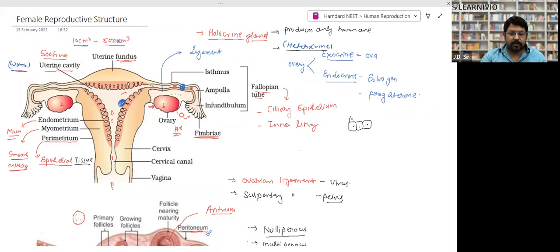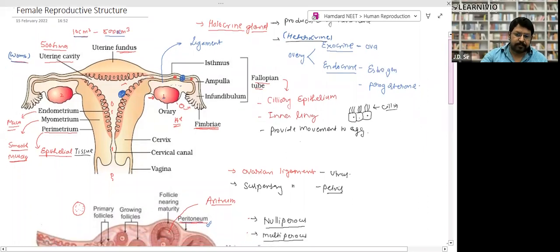These hair-like structures are called cilia. Ciliary epithelium has cilia, right? These cilia provide movement to the egg. That is the function of ciliary epithelium, right?